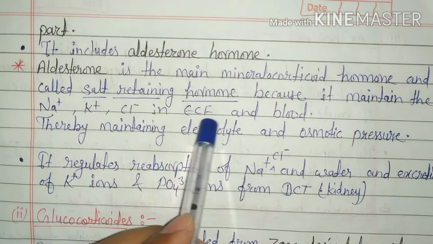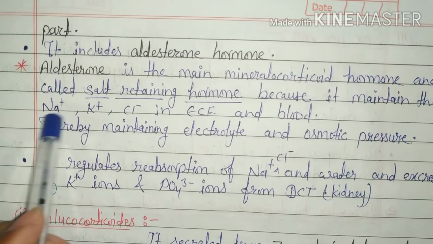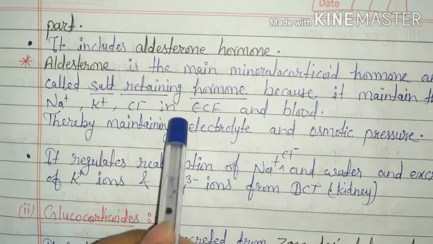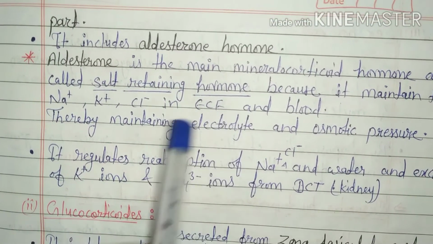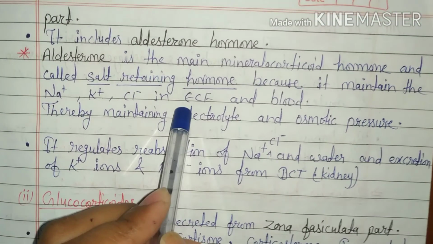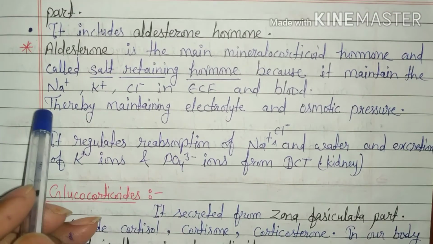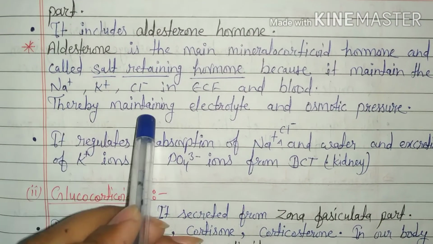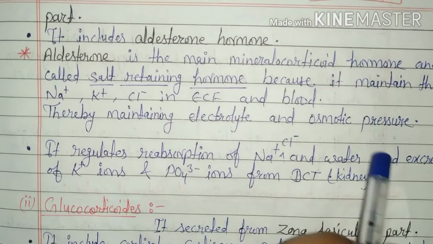in ECF and blood. Generally, aldosterone maintains the sodium and chloride ions in ECF. ECF means extracellular fluid, which remains outside of the cell, thereby maintaining electrolyte and osmotic pressure.